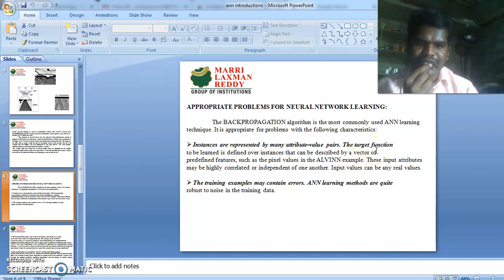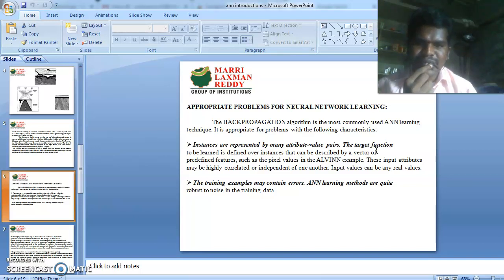predefined features or attributes, such as the pixel values in the ALVINN example, the Autonomous Land Vehicle In a Neural Network system example. These input attributes may be highly correlated or independent of one another, and the input values can be any real values.